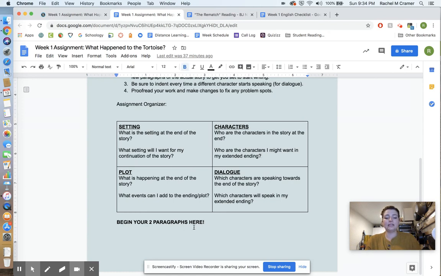Make sure that you begin here, okay? This is where you are writing your paragraphs. This is where I will grade them from. This is where you should begin your writing.